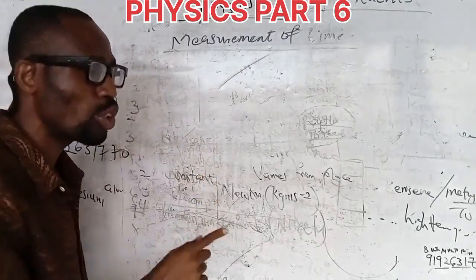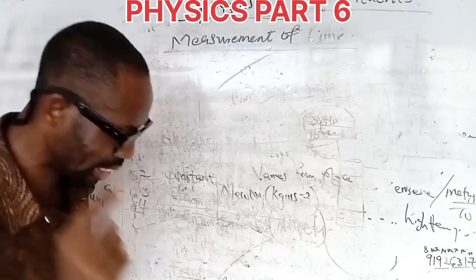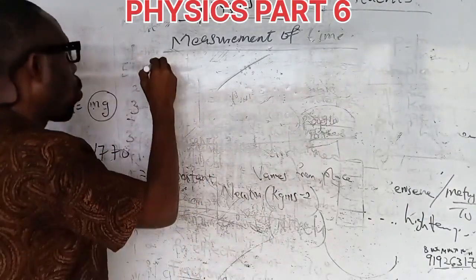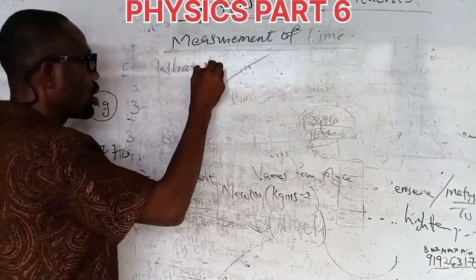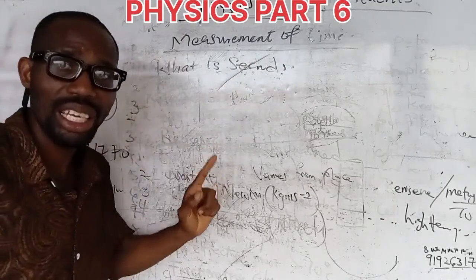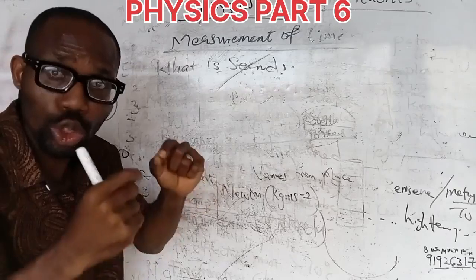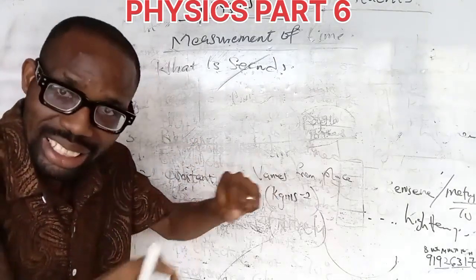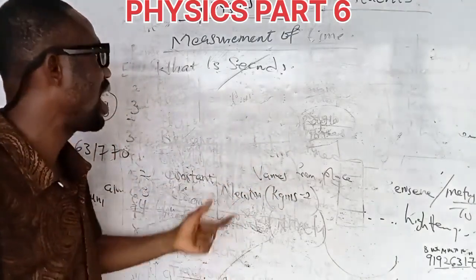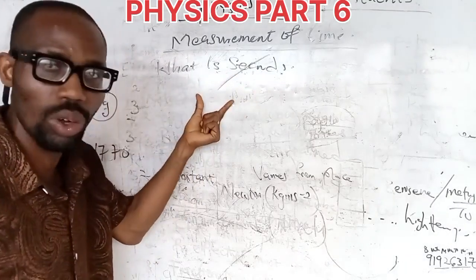And the SI unit of time is seconds. Now, the next thing I want to ask is, what is a second? I told you that time itself is the interval between two physical events. You can say that interval is the difference of occurrence between two physical events, and this time is measured with the SI unit, seconds.